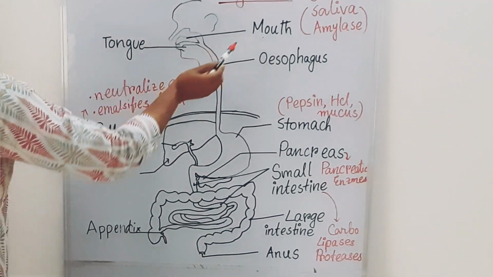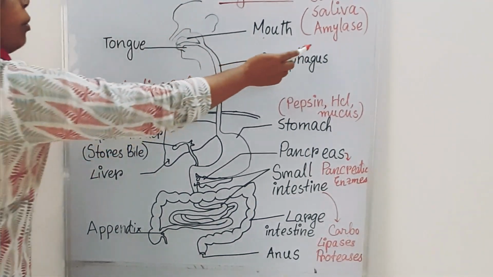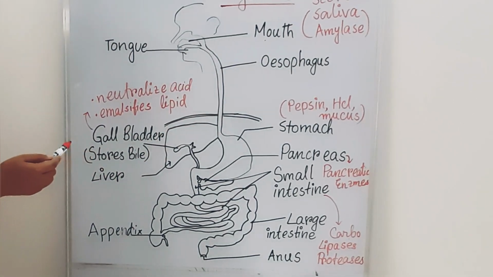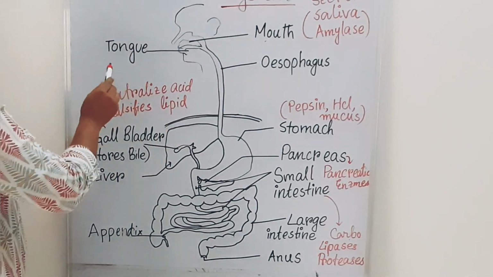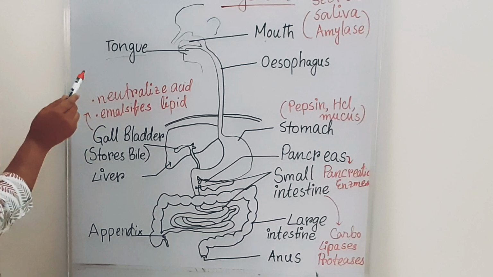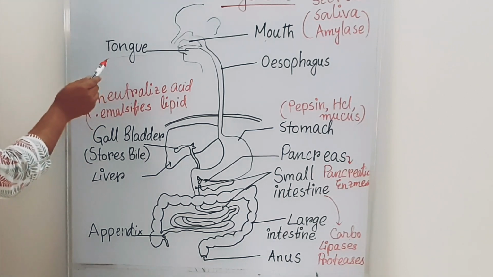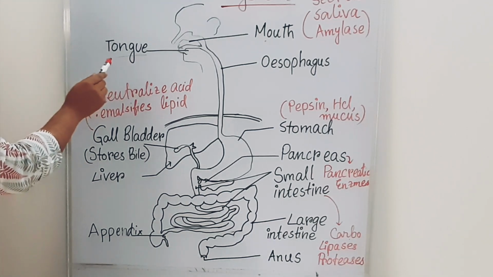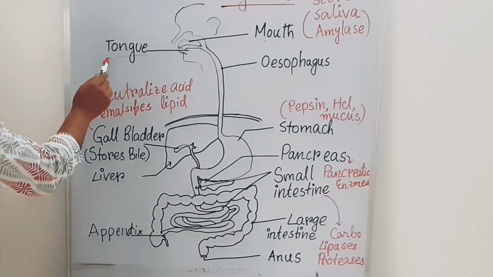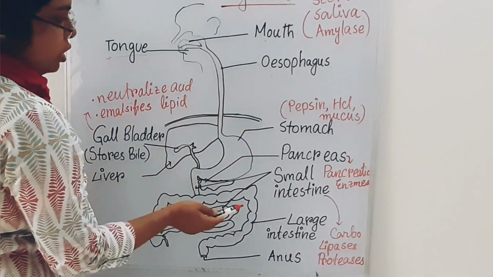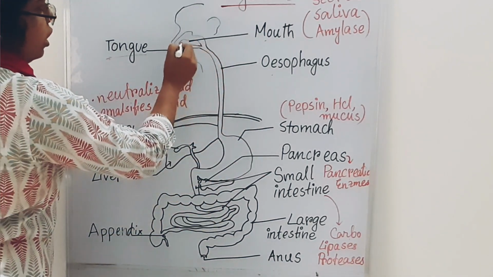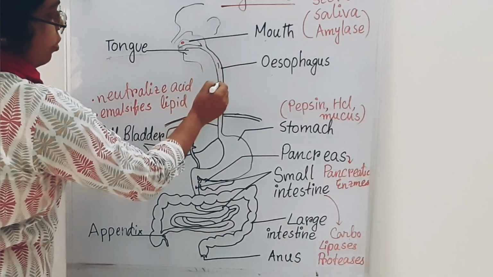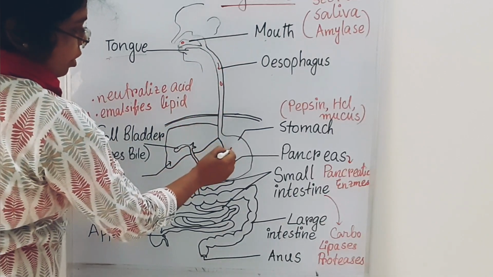Here is the mouth. The mouth secretes saliva and amylase enzyme. The tongue rolls the food particles and is also used for tasting. Through the esophagus, the food material comes into the stomach.